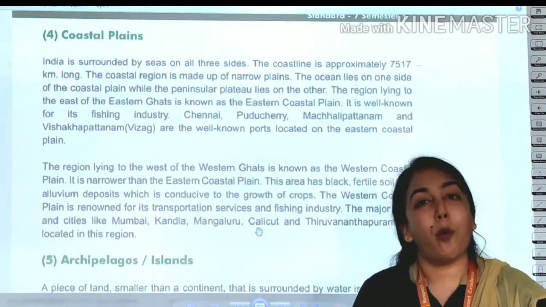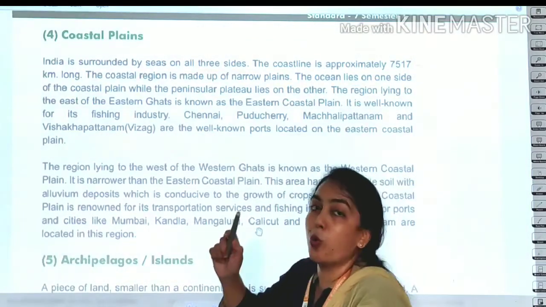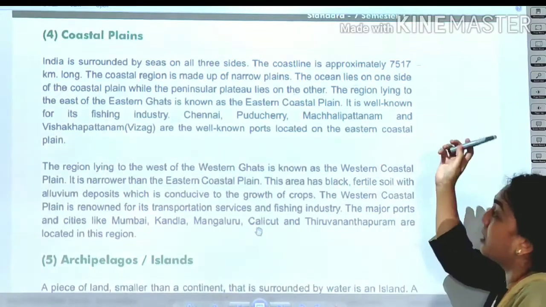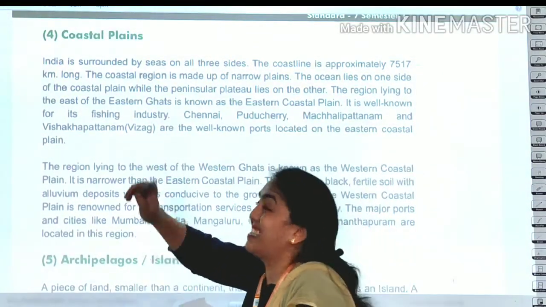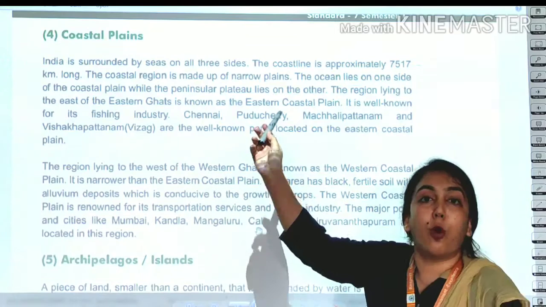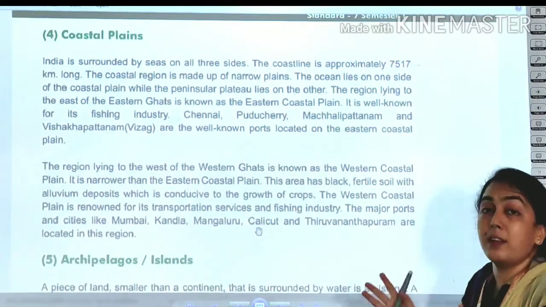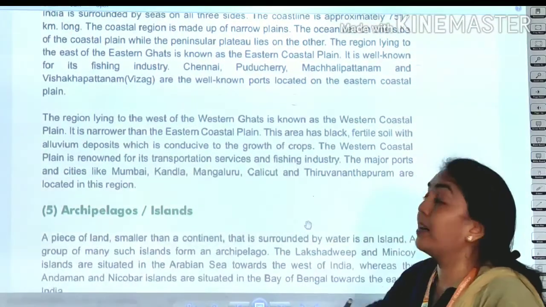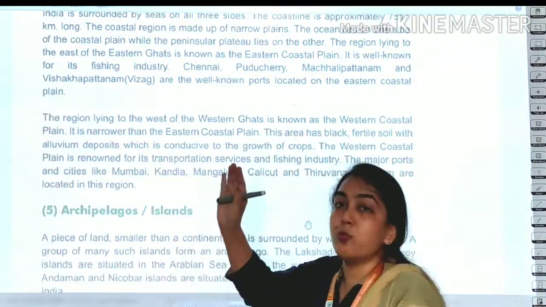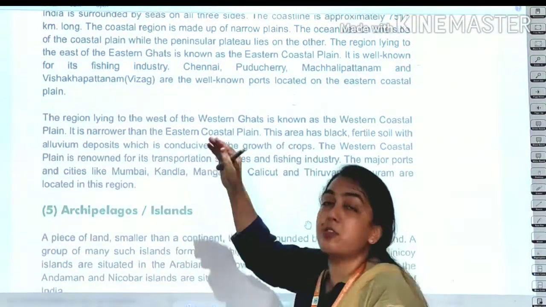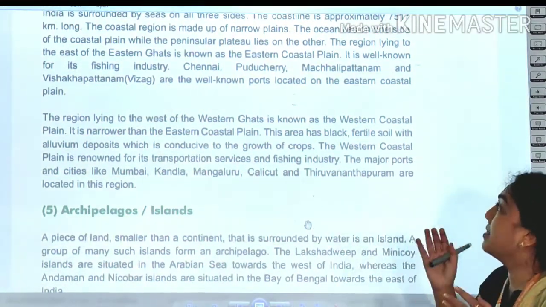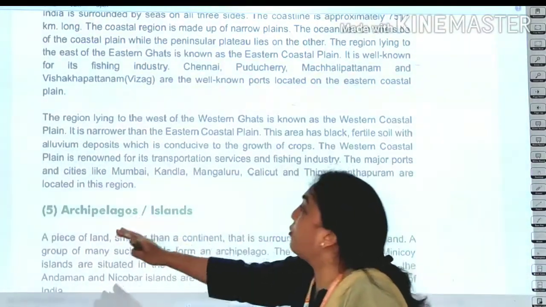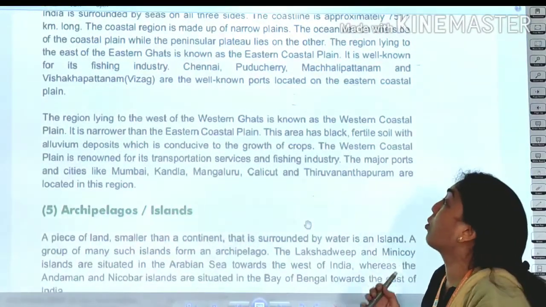Major cities or ports which are situated in the Eastern Coastal Plains are Puducherry, Chennai, Machilipatnam and Visakhapatnam. It is also called Vizag, and here you can call Pondicherry also. So these are the major ports which are located here. Talking about the Western Coastal Plains, it is narrower than the Eastern Coastal Plains, and this area has black fertile soil with alluvium deposits which is conducive to the growth of crops.